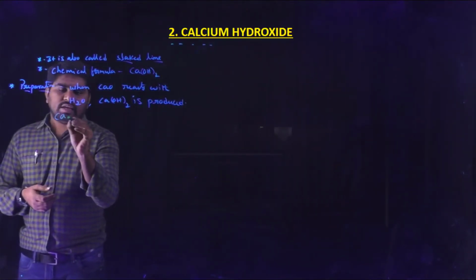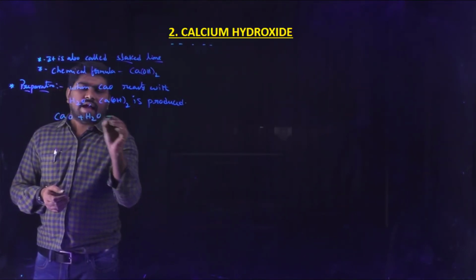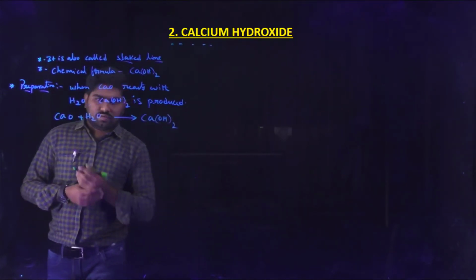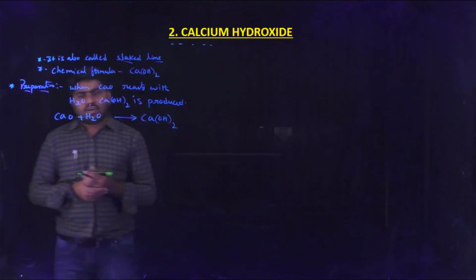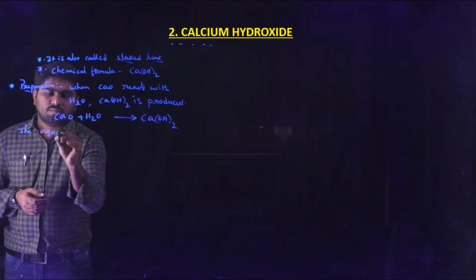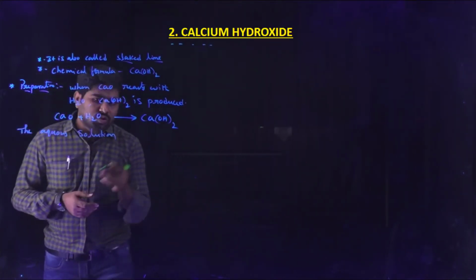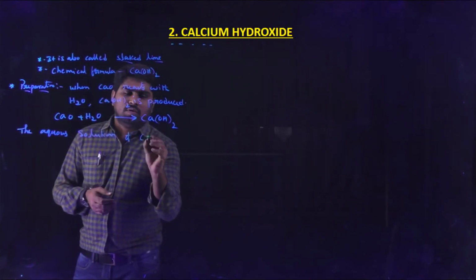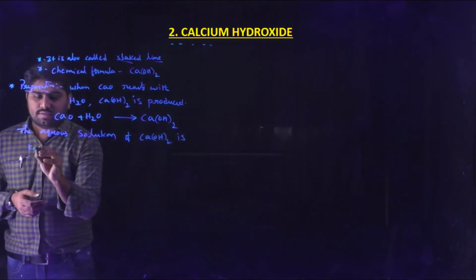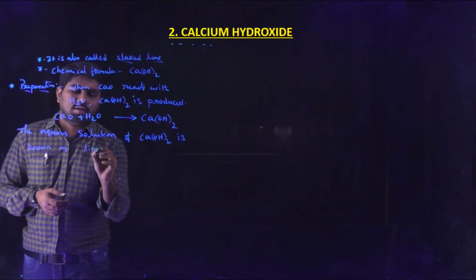We already know the chemical properties of calcium oxide with water molecule. So when calcium oxide reacts with water molecule, it produces calcium hydroxide. Okay, so the aqueous solution of calcium hydroxide is known as lime water.